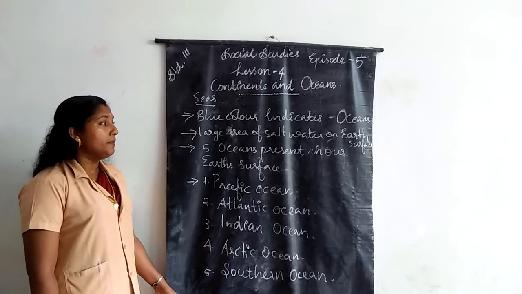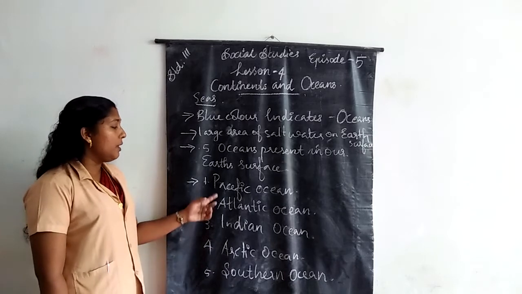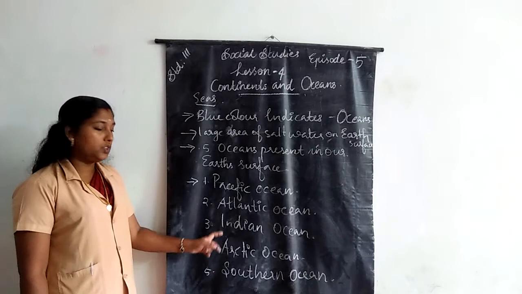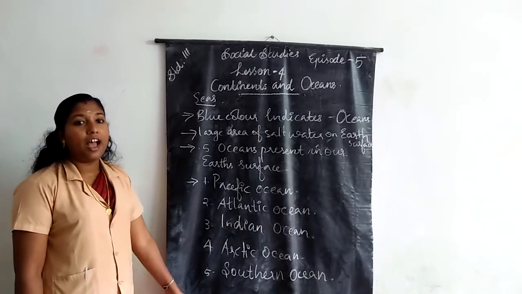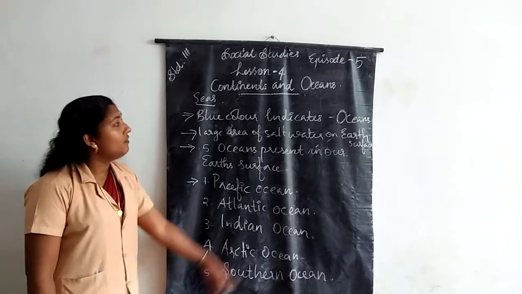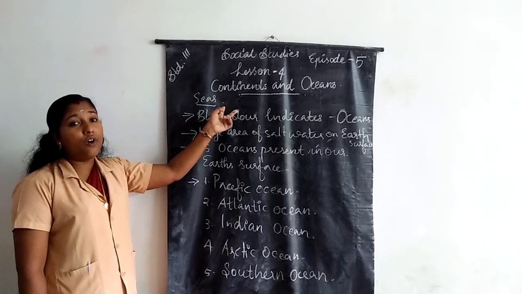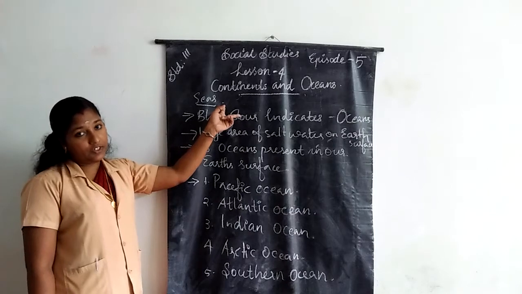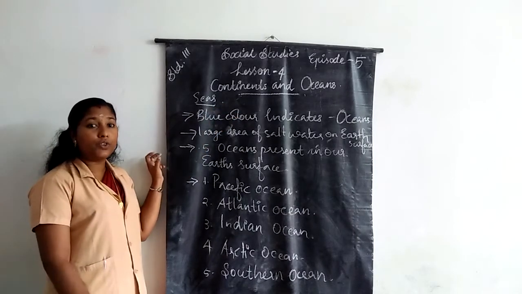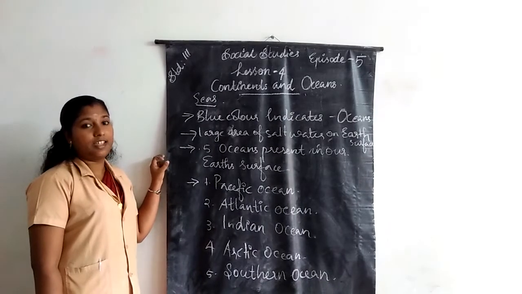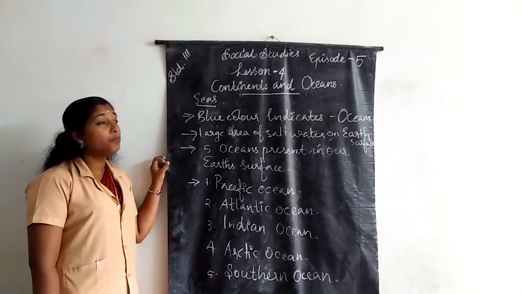Pacific Ocean, Atlantic Ocean, Indian Ocean, Arctic Ocean, and Southern Ocean. What are seas? The area of oceans that touch the land are called seas.